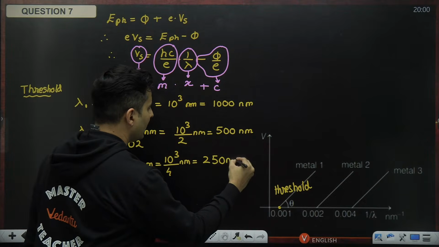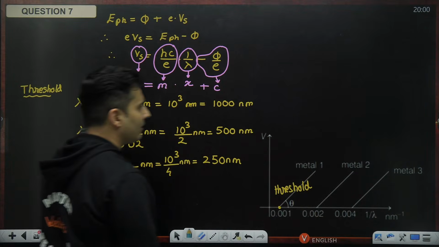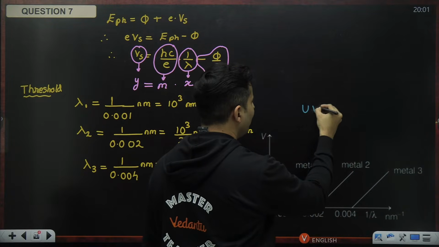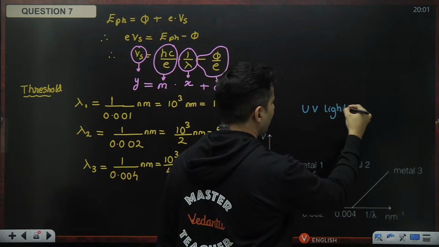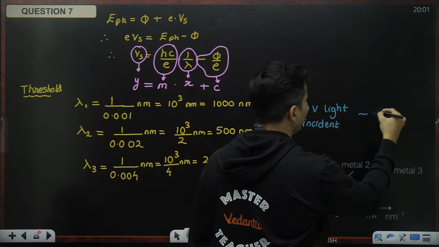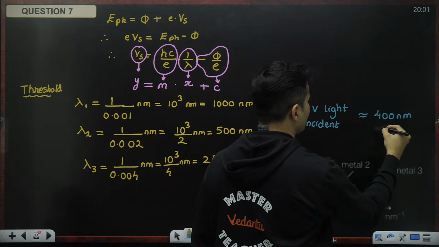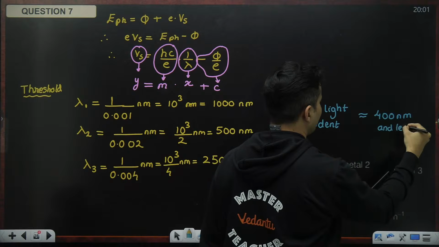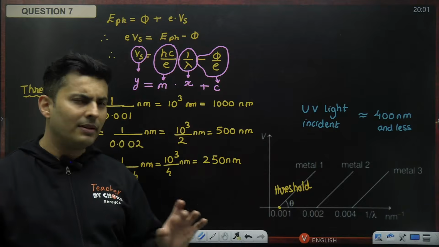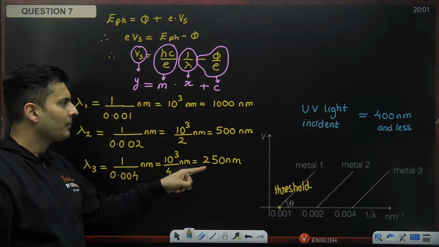Now, if you ask me about ultraviolet light, violet I know is around 400 nanometers. So the UV light which is incident is of the range of 400 nanometers and less, approximately 400 nanometers and slightly less, maybe 350 nanometers, 390 nanometers. Those wavelengths are ultraviolet light. Now compare that with the threshold.